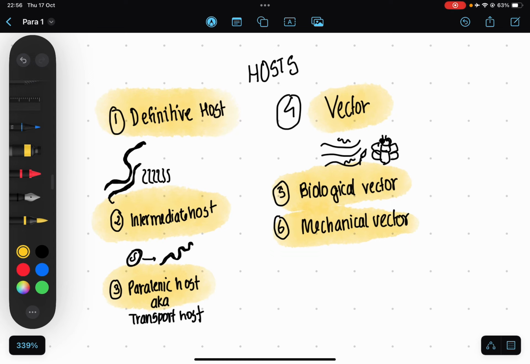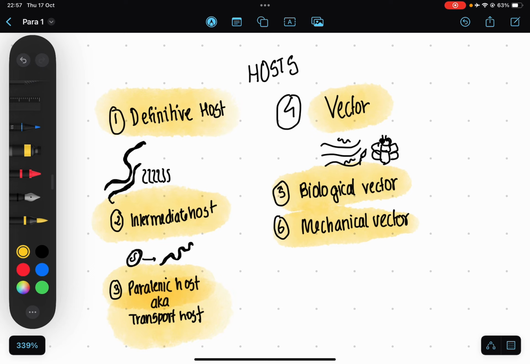most of the time. Then comes paratenic host or transport host. So as the name suggests, it's the host in which a parasite survives, but there is no particular development going on, and it will just accumulate or maintain the stage of the parasite. And it's really not essential for the life cycle, but it will help the parasite to get on to the next host or next essential host.